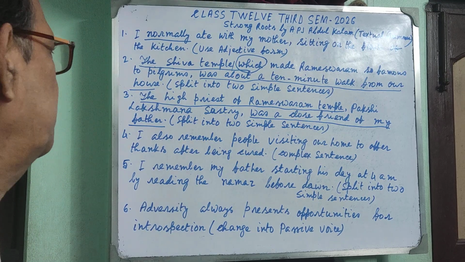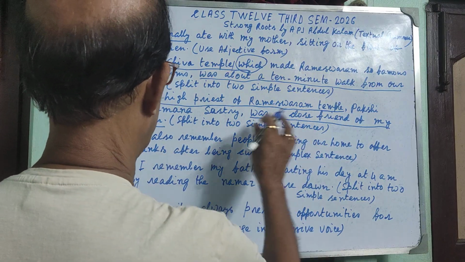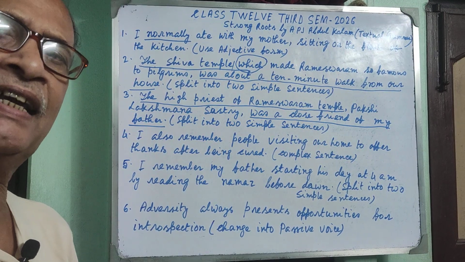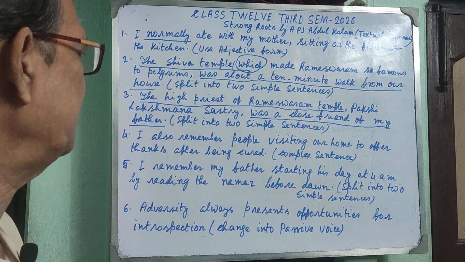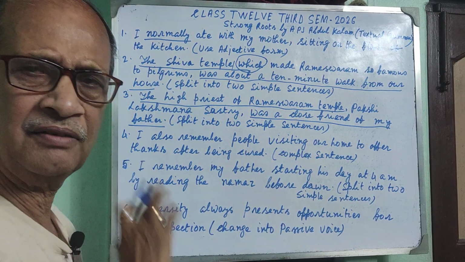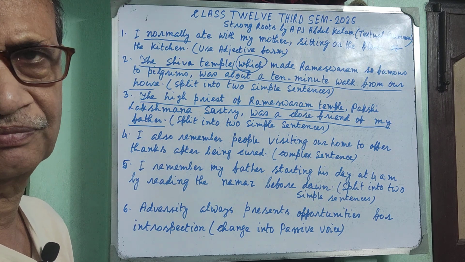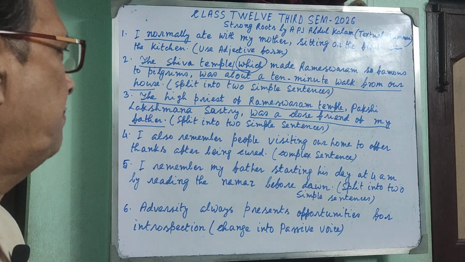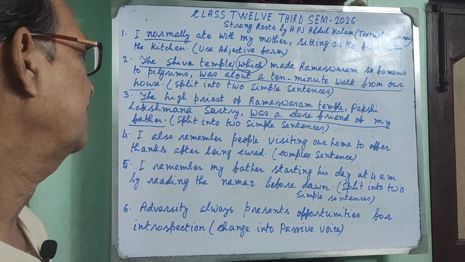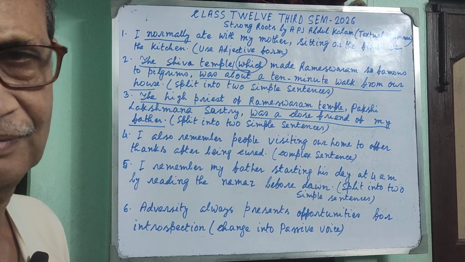Now the second sentence is, the high priest of Rameswaram temple was Pakshi Lakshmana Shastri. It is the second sentence. Now let us break in another way. The high priest of Rameswaram temple was Pakshi Lakshmana Shastri. It is the first sentence. And the second sentence is, he was a close friend of my father. It should be better. Okay.